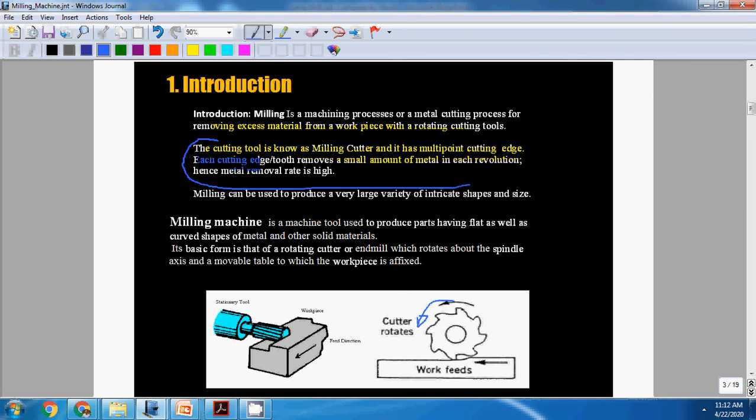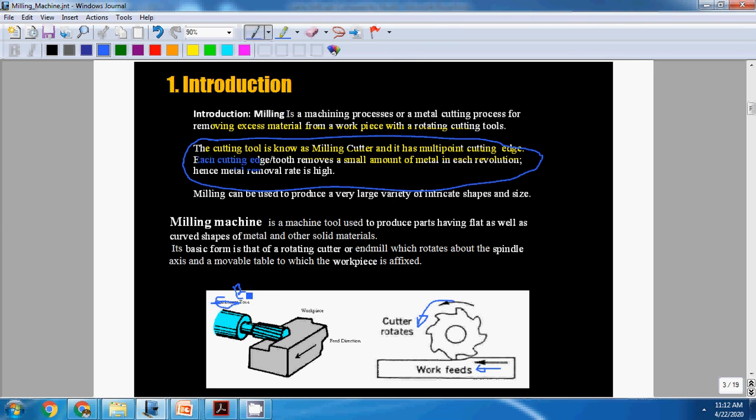In the lathe process, there it is a single point cutting tool. Here it is a multi point cutting tool, and the milling cutting tool rotates and the workpiece is fed against the cutting tool. This cutting tool is not stationary, it is a rotating tool.